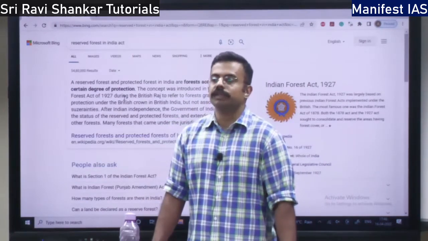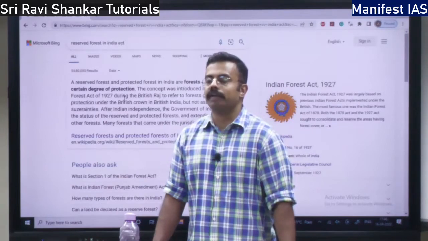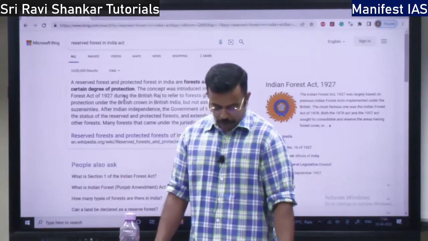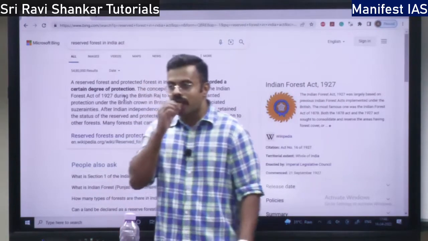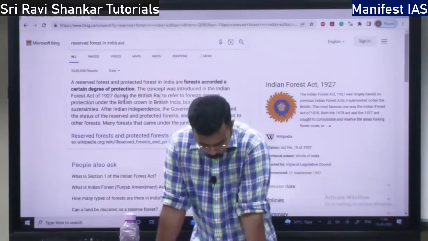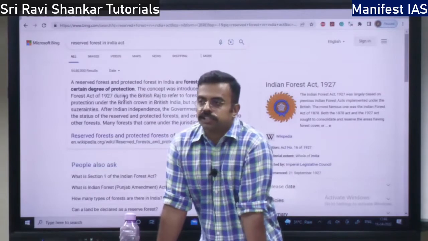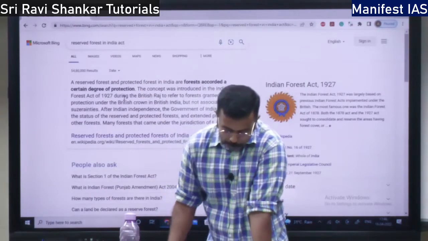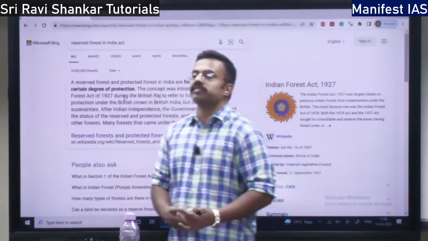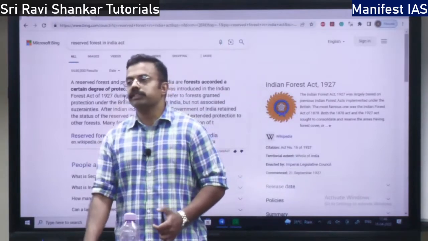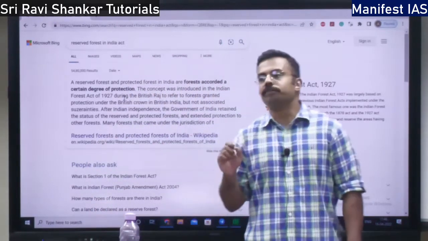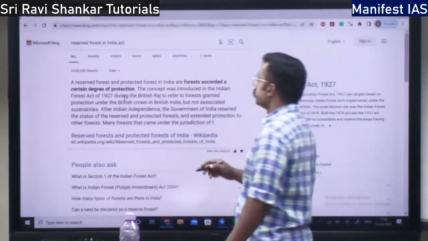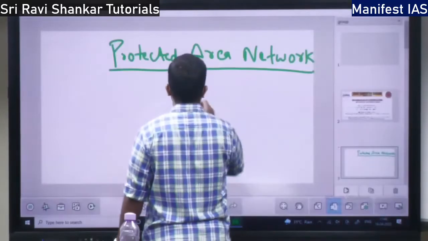So apart from this, we spoke about National Park and Wildlife Sanctuary. Now we are going to speak about the Conservation Reserve or Community Reserve. This Conservation Reserve or Community Reserve was started in 2003, based on the Wildlife Protection Act.